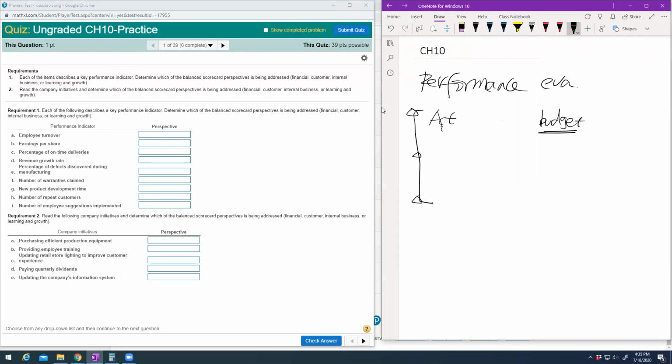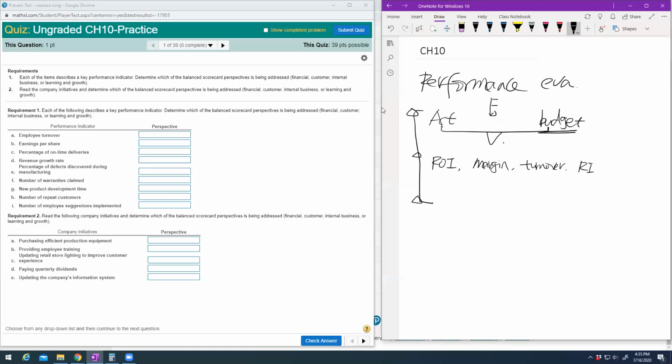You compare the actual with your budget, and then we will have the variance. What is favorable variance, what is unfavorable variance, and we also put the concept of flexible budget variance there. So make sure you understand this method. The second method is straightforward. You compare this manager and department with the other managers or departments. We have different calculations: ROI, sales margin, capital turnover, and then residual income. So make sure you know this concept.